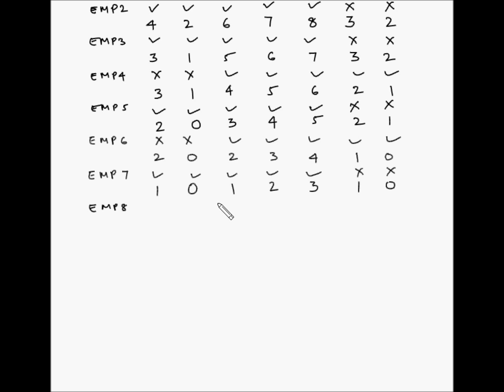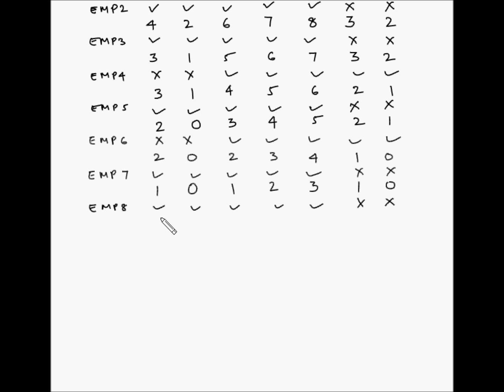Now as given in this example, the scheduler has already decided that in case of a tie, if the 2 days are Saturday Sunday, then preference will be given to those 2 days, which is Saturday and Sunday. So for employee number 8, Saturday and Sunday will be given as days off, and he'll be working on all the remaining days.